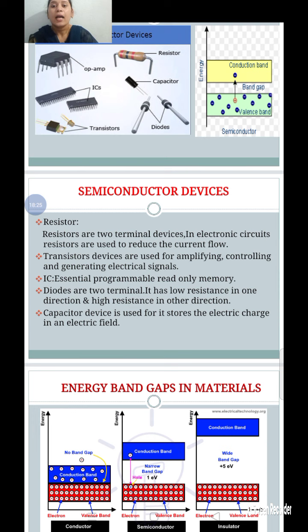Next, integrated circuits, essentially programmable read-only memory. In computers, for the ROM processes, we use integrated circuits. Next, diodes. These diodes are two-terminal devices. In one direction they have low resistance and in the other direction high resistance. One side is low resistance and another side is high resistance.